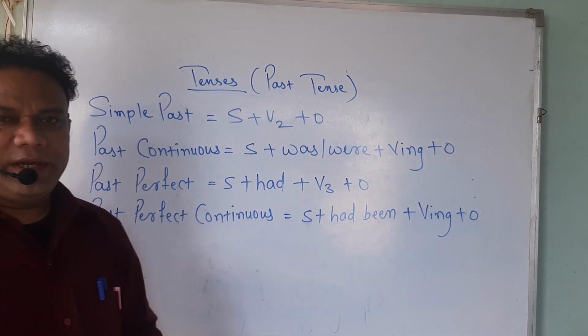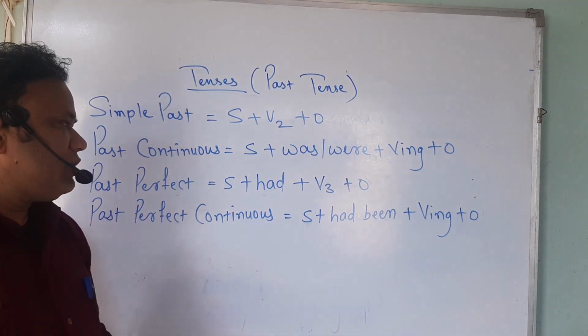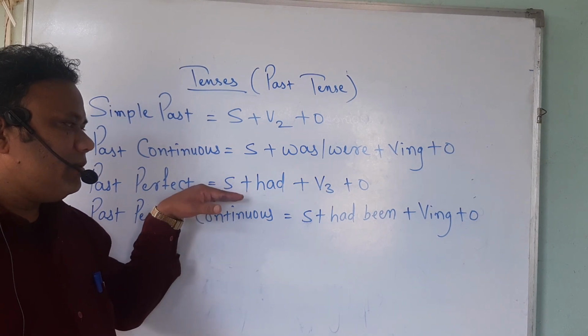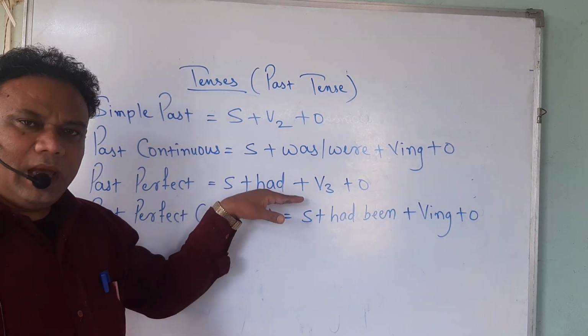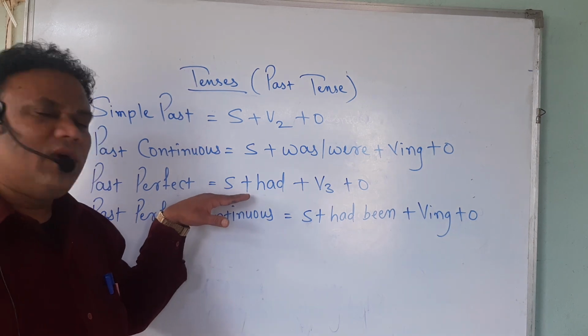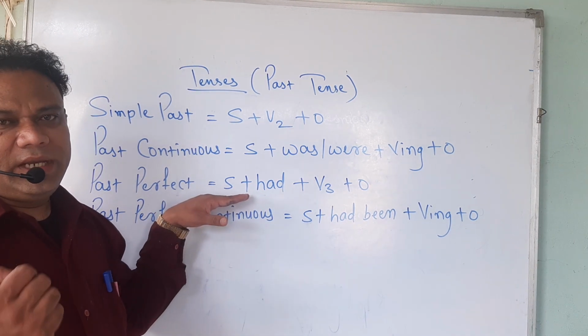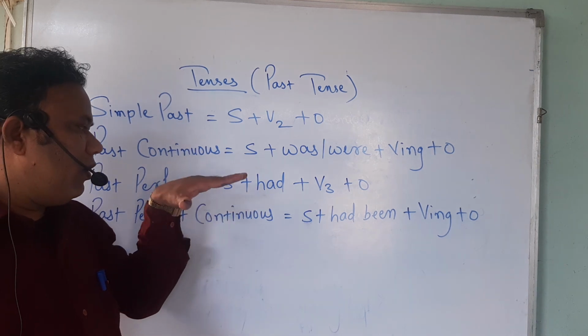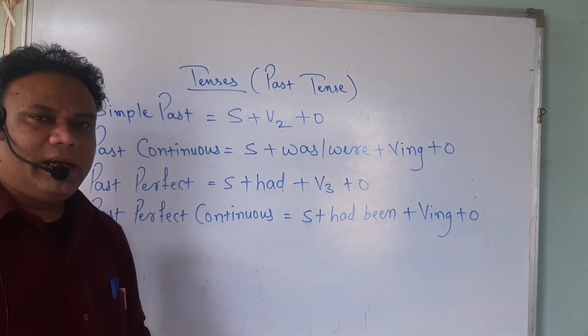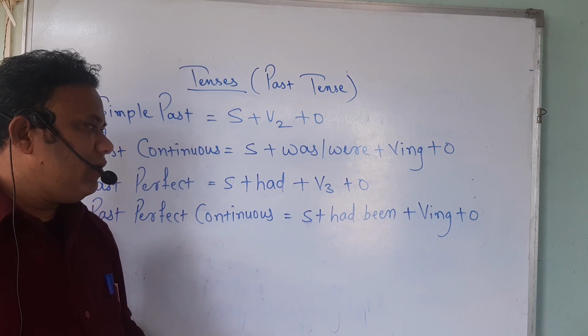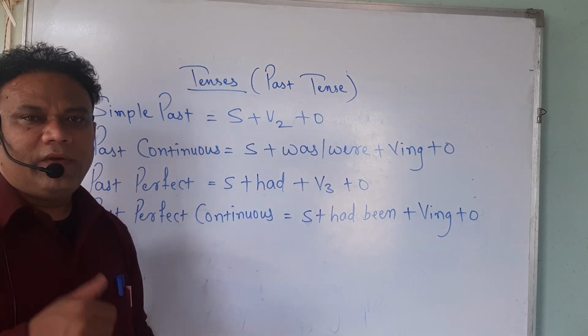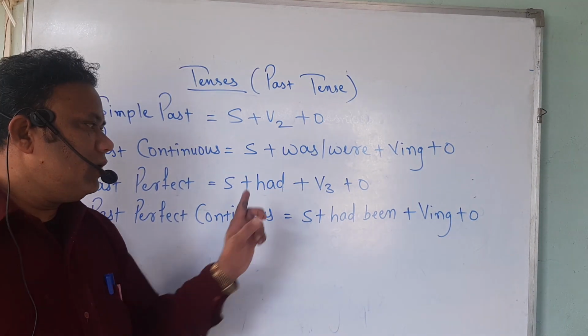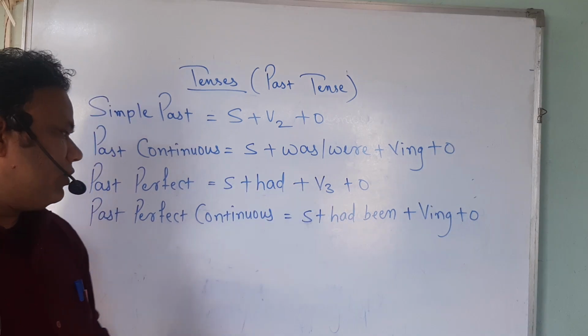Then past perfect. The structure of past perfect tense is that after the subject we have to use had. And here also it doesn't matter whatever the subject is, whether it is singular, plural, noun, pronoun. For any subject we can use had, and after using had, we have to use the third form of the verb, and after that the remaining words.